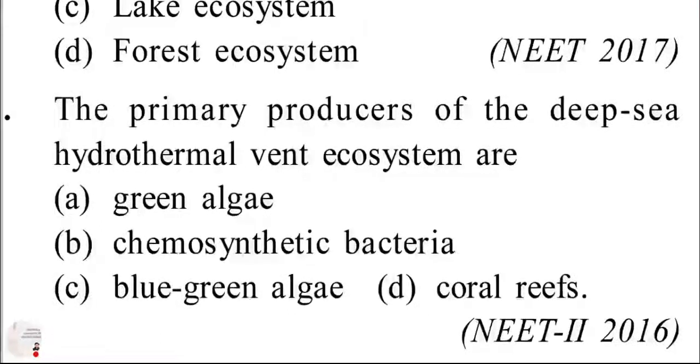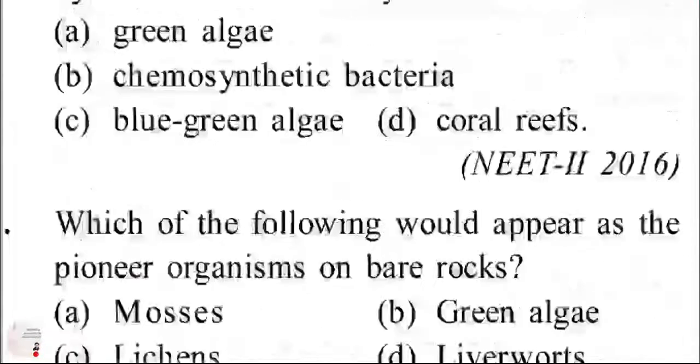These bacteria are autotrophs that oxidize hydrogen sulfide in water to obtain energy, which is used to produce organic material. These chemosynthetic bacteria are the primary producers and form the base of vent food webs. So the right answer is B, chemosynthetic bacteria. These are the producers.